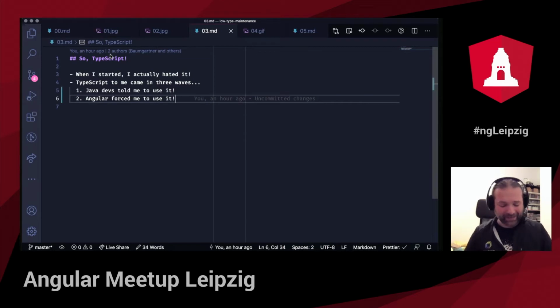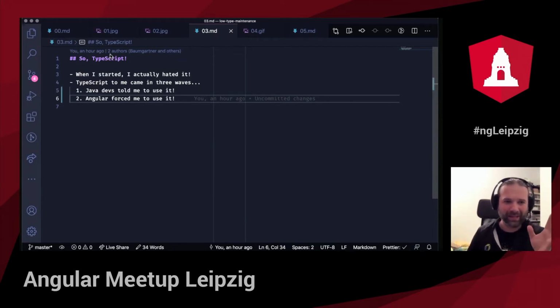And then the next wave came, funnily enough, with Angular. So this was back in the day when Angular 2 was still a release candidate, and they had some very curious TypeScript settings there. So this was also the time where TypeScript really hit the mainstream. So this is also what the team says.